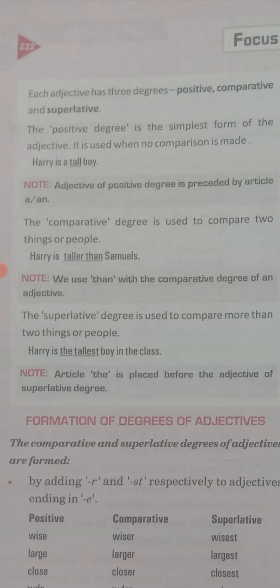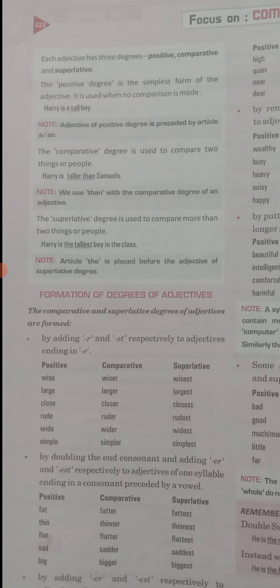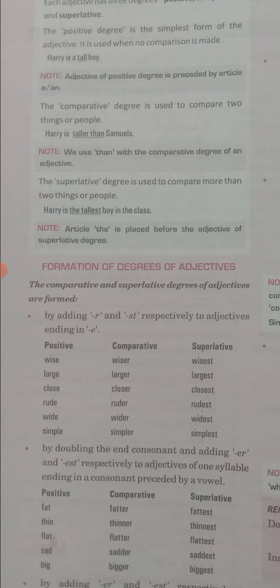And the third one is your superlative degree, where you will do comparison of more than two things, or you can say that from everyone you are comparing. So if you are comparing more than two things, that comparison you will keep in the superlative degree. So there are 3 degrees. Their formation is given here. Very first and easiest way, in the positive there is no change, as it is the quality you will use in the positive, there will be no change.